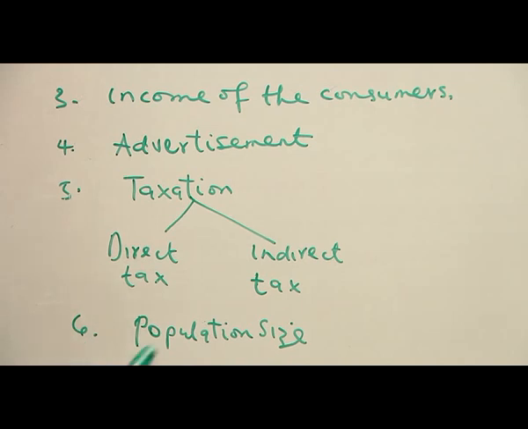Number 6, population size. The larger the population, the more the demand of the commodity will increase. But the more the population is decreasing, then the demand for the commodity will reduce. So the implication is that there is a direct relationship between population size and demand.